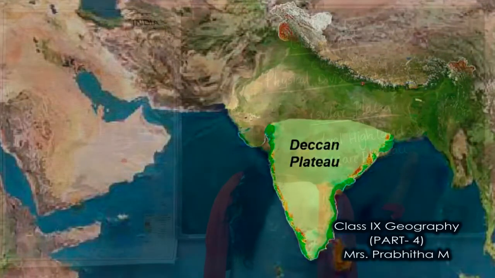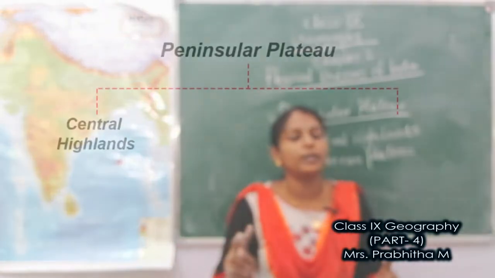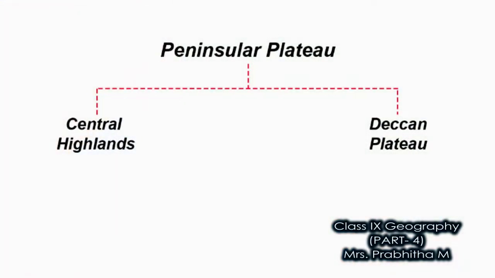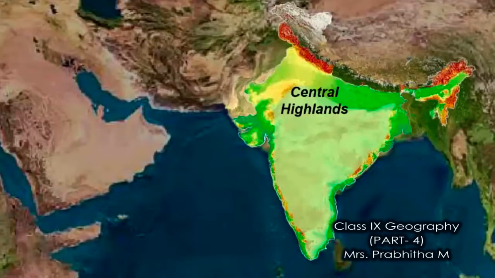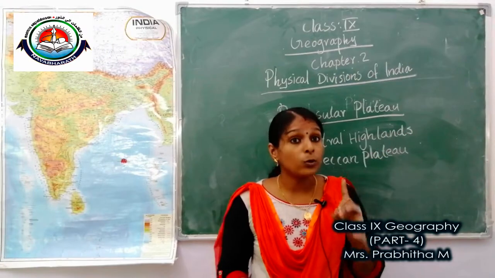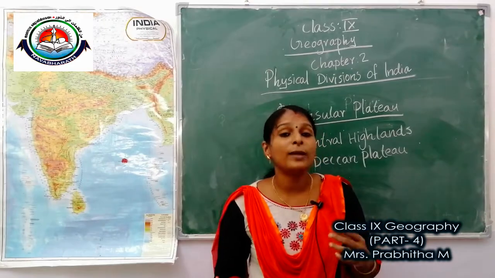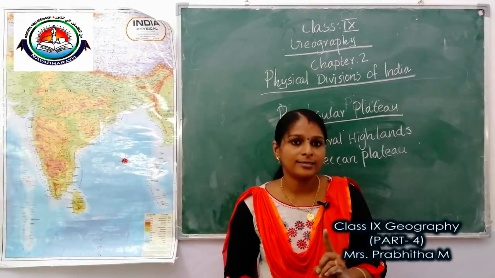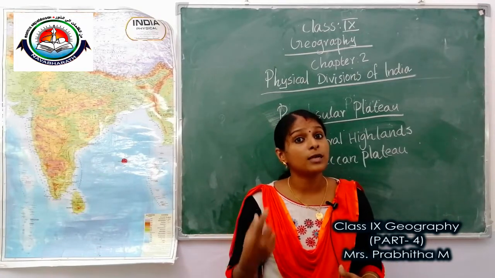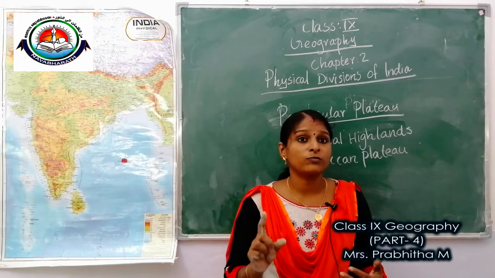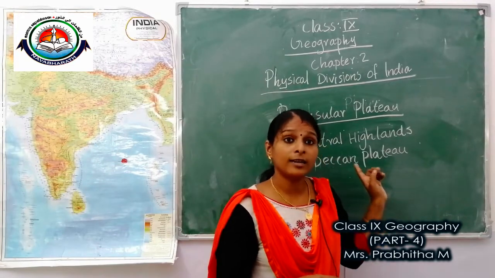So first we can discuss Central Highlands. What is Central Highlands? The part of Peninsular Plateau lying to the north of Narmada River, covering a major area of Malwa Plateau, is known as Central Highlands. Got it? The Vindhyan range is bounded by the Central Highlands on the south and Aravallis on the northwest. So Vindhyan range and Aravalli ranges are surrounded by these Central Highlands.